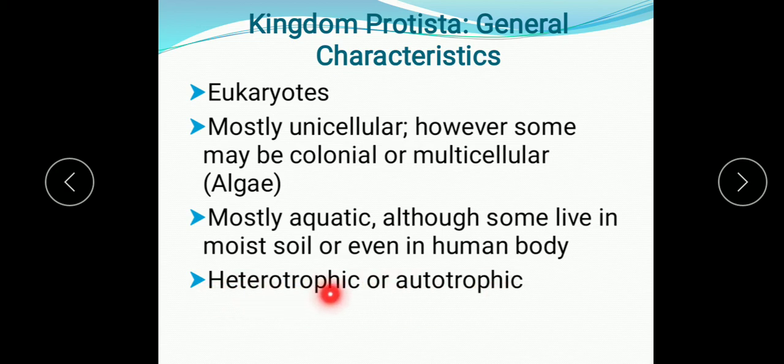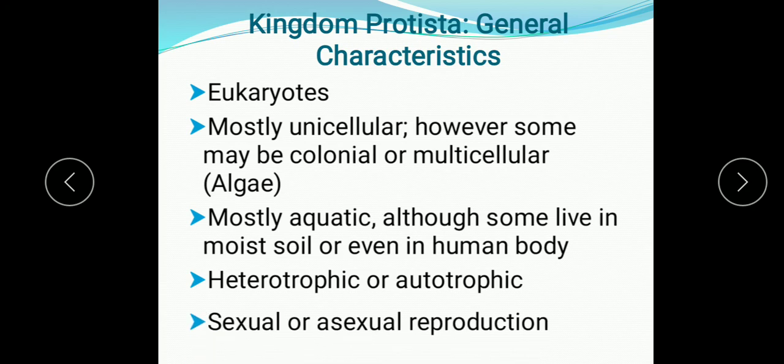Heterotrophic means they cannot synthesize their own food; they depend for their food on other organisms, getting it from outside. Autotrophic is the mode of nutrition in which the organism is capable of synthesizing its own food in the body. You know, plants are autotrophic organisms.